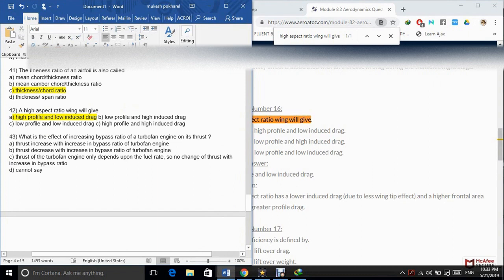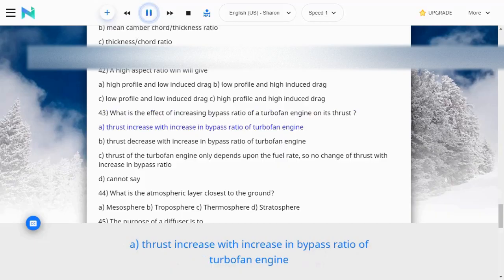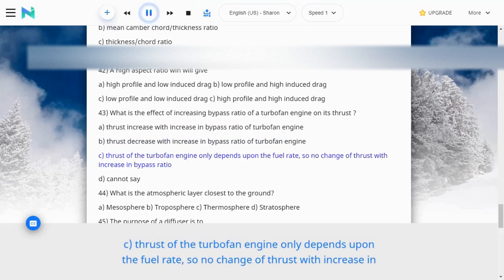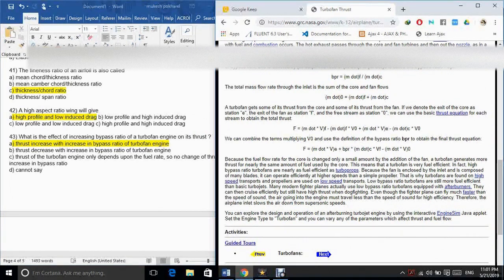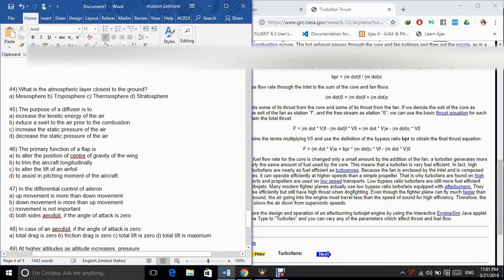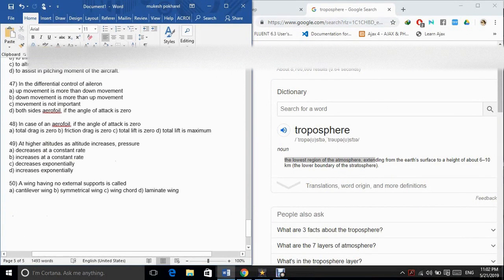43. What is the effect of increasing bypass ratio of a turbofan engine on its thrust? A. Thrust increases with increase in bypass ratio of turbofan engine. B. Thrust decreases with increase in bypass ratio of turbofan engine. C. Thrust of the turbofan engine only depends upon the fuel rate, so no change of thrust with increase in bypass ratio. D. Cannot say. The correct answer is option A. 44. What is the atmospheric layer closest to the ground? A. Mesosphere. B. Troposphere. C. Thermosphere. D. Stratosphere. The correct answer is option B.